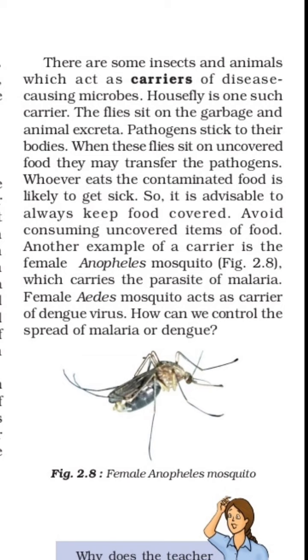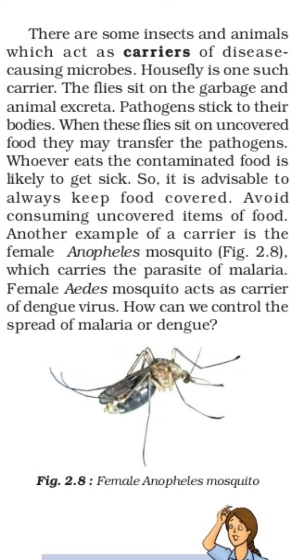Now another example of a carrier is the female Anopheles mosquito. The picture is shown in figure 2.8. The female Anopheles mosquito carries the parasite of malaria, and the female Aedes mosquito acts as a carrier of dengue virus.